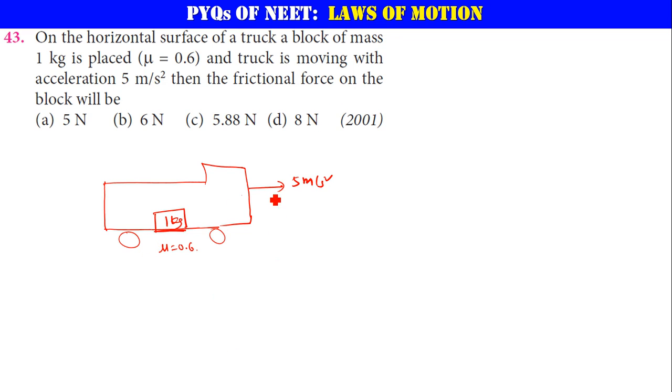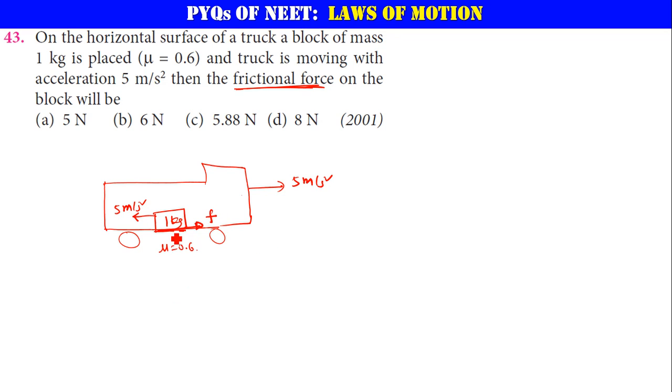So basically the truck is moving in this direction, that means the 1 kg block will be experiencing an acceleration in this direction, which is called pseudo acceleration, 5 meters per second square, and 5 meters per second square times the mass is nothing but the pseudo force acting on this block. Very good. Now let us find out what are the forces acting on it, and he is asking about the frictional force on the block. So the relative motion is in this direction, so now friction will be acting in this opposite direction, so F here.